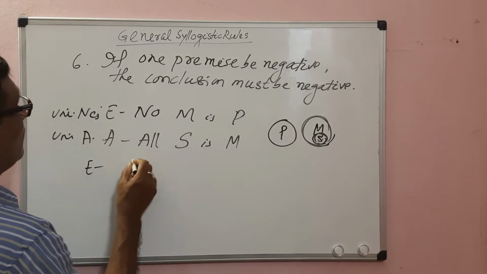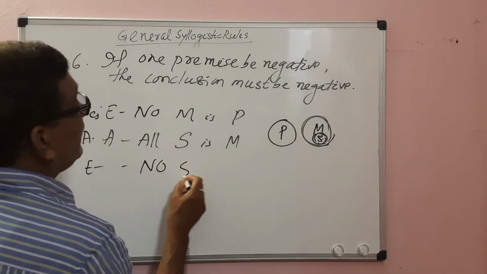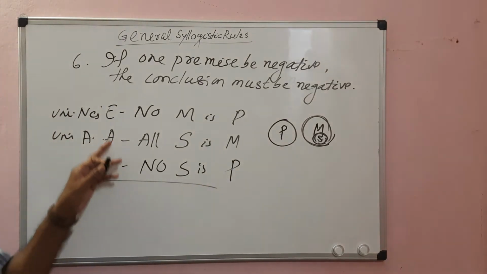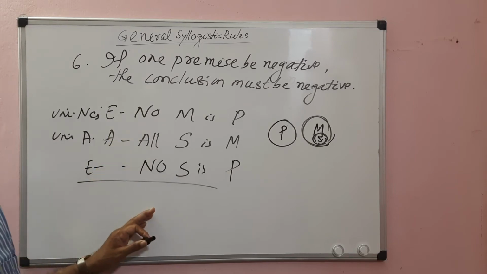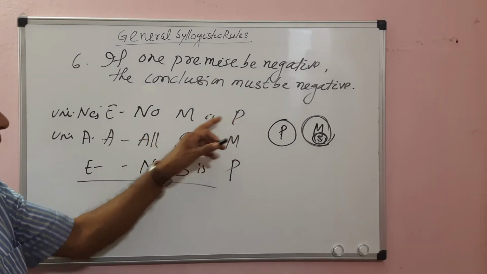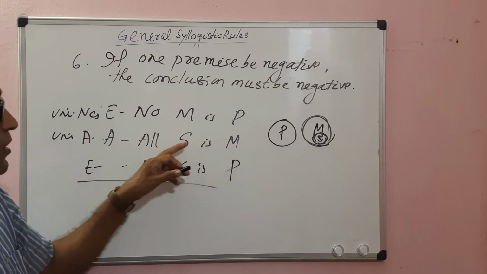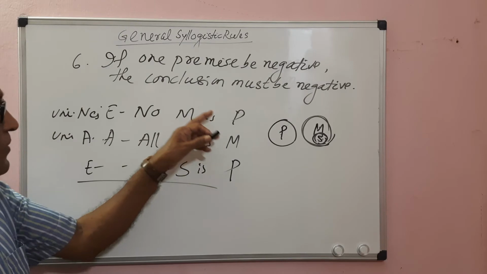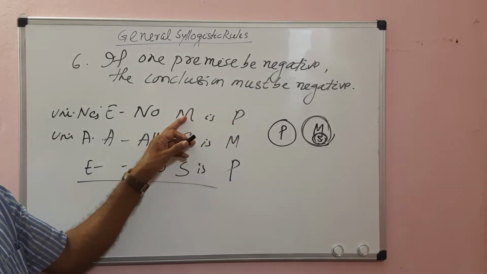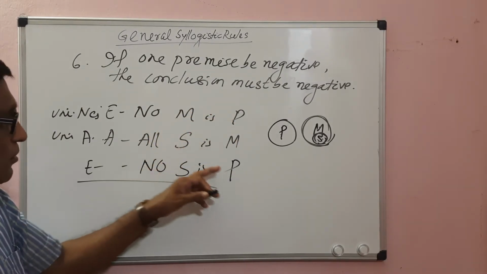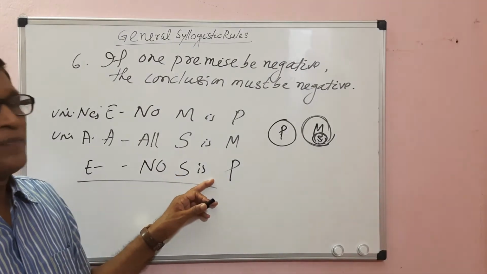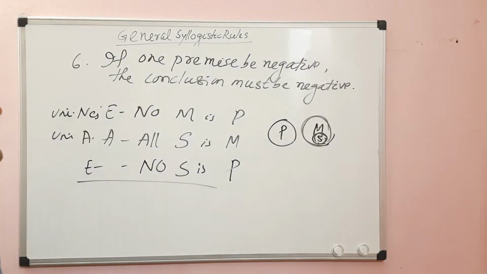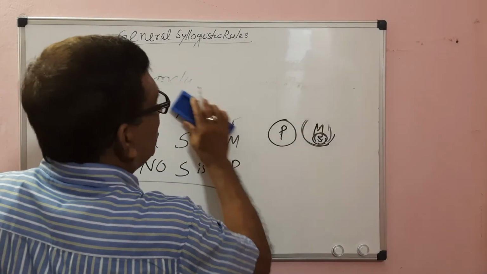That is the E proposition, no S is P. The conclusion must be negative when one premise is negative. Why? Because there is an affirmative inclusive relation of the middle term with either the major or minor. Here, there is an inclusive relation with the minor term and an exclusive relation with the major term. So definitely there will be an exclusive relation between the major and the minor. If one premise be negative, the conclusion must be negative. Then we will go for rule 7.